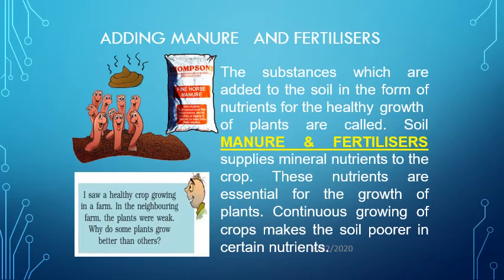Now, the third step is adding manure and fertilizers. So, to increase the fertility of the soil, we have to provide external nutrients for the healthy growth of the plants. So, soil requires manure and fertilizer. These are the special nutrients which are required for the growth of the plant.